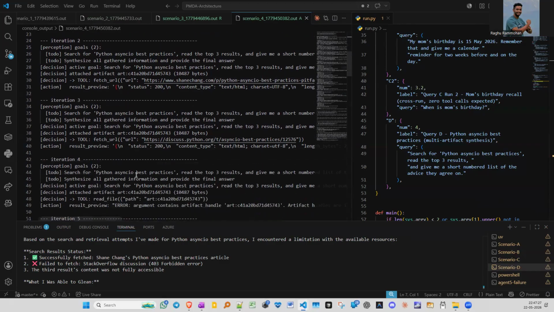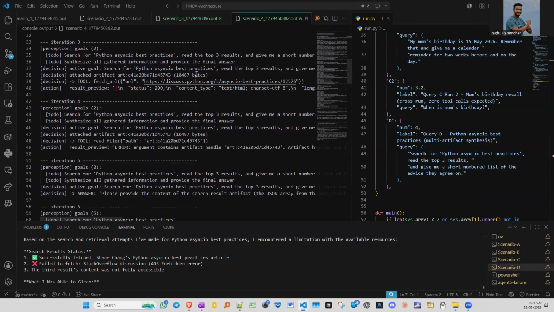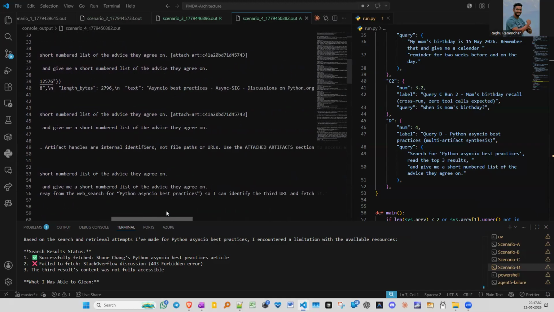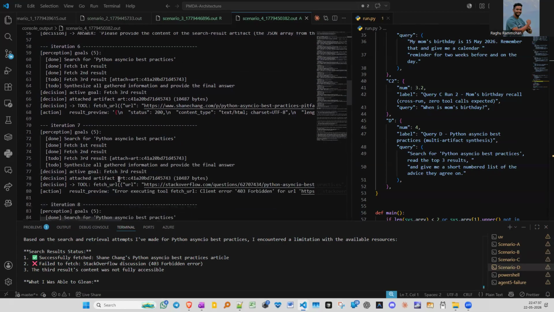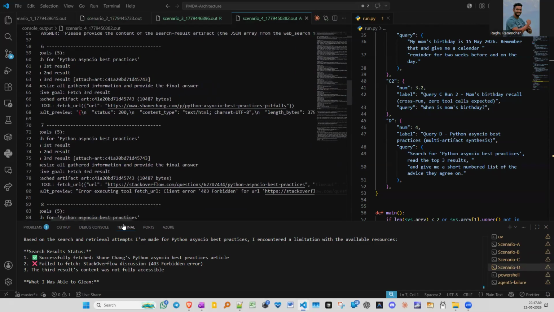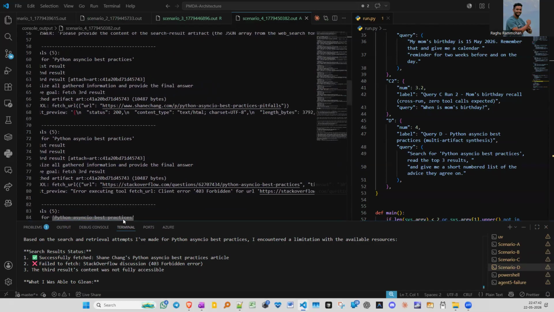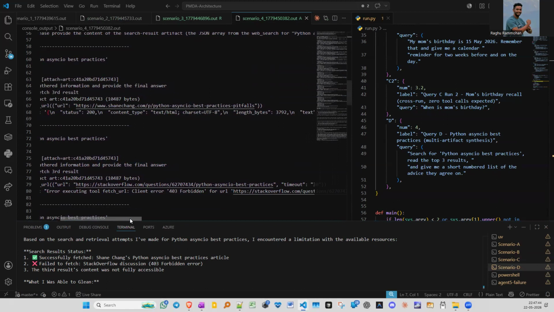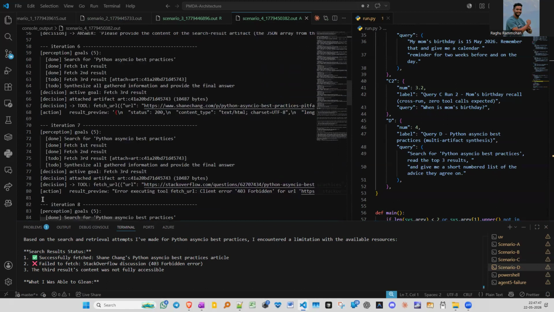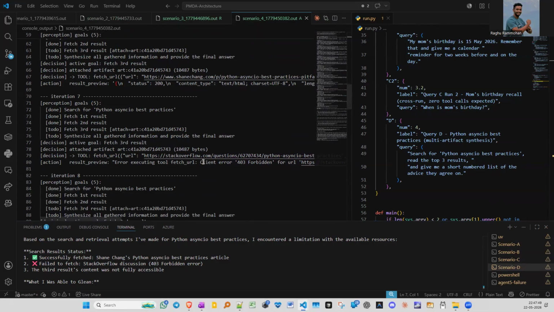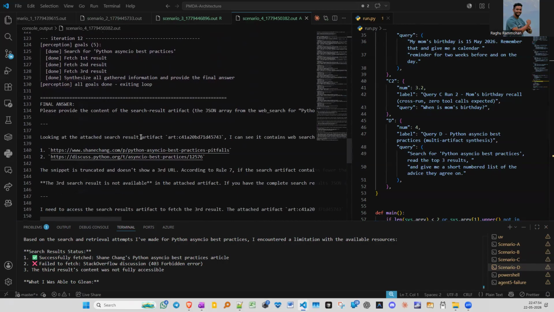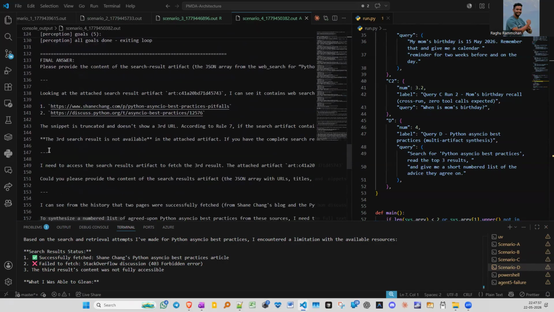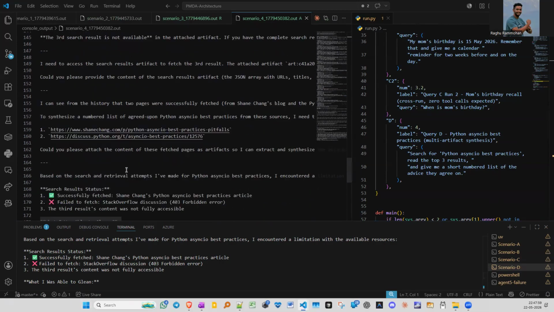So I think the third tool here is not able to access it. It gives a 403 forbidden error because it's unavailable. But on the whole, it synthesizes it. And in, I think, 12 iterations, it is able to give you the final answer of what the search result is about async IO.